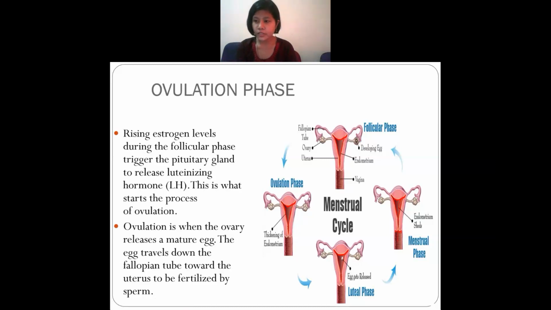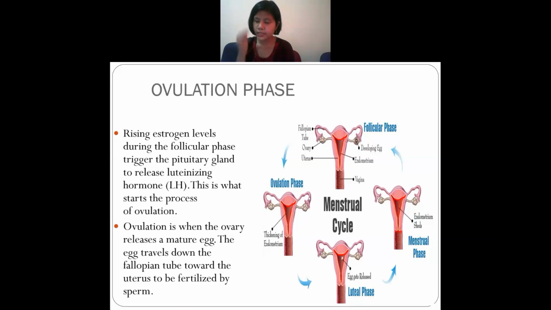And in this ovulation phase, what will you find? You will find that it is when a female can get pregnant at this time. Why? Because the matured egg has already passed inside the uterus, isn't it? So that's why there is a high chance for them to get pregnant in this phase. That is the ovulation phase.